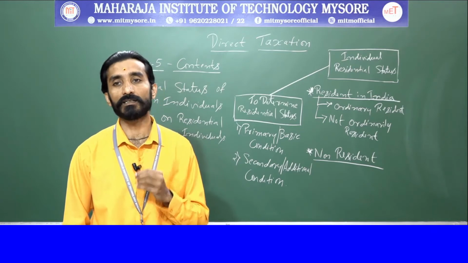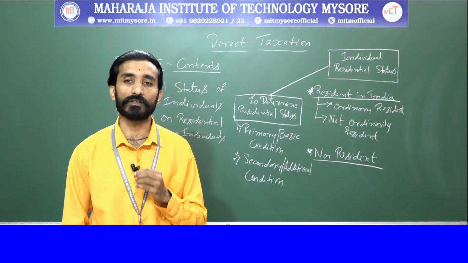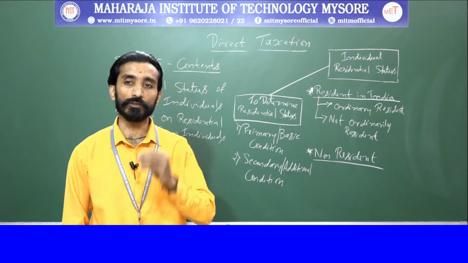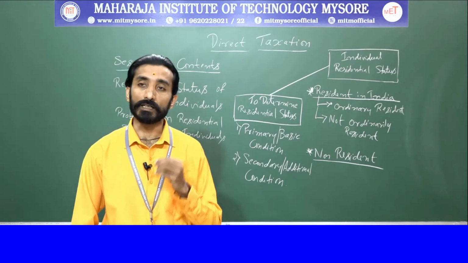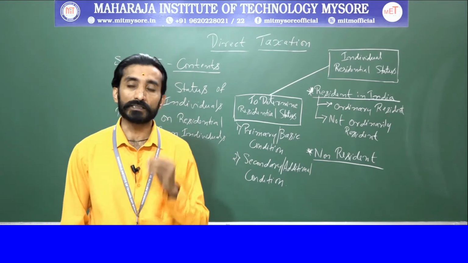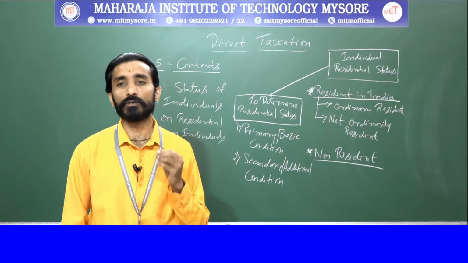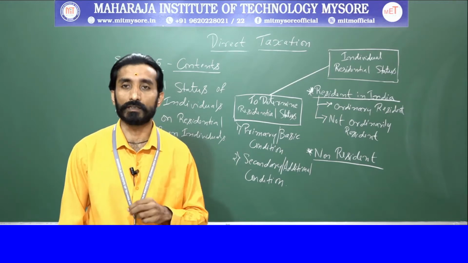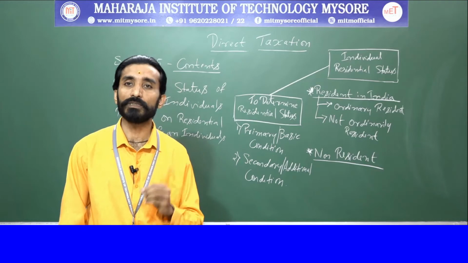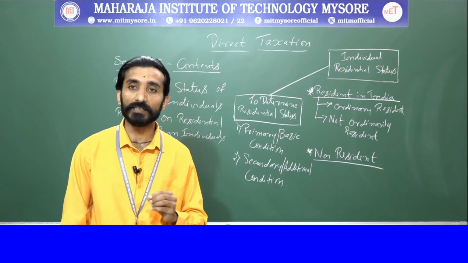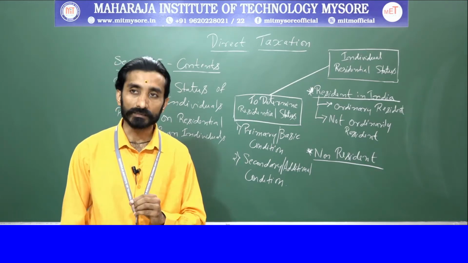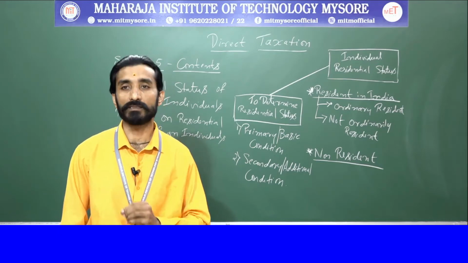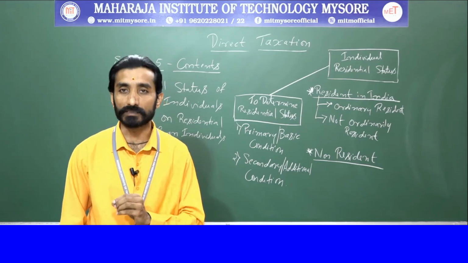Next thing is the additional condition, also called the secondary condition. So what do you mean by this additional condition? It says Section 6, subsection 6. Here also we come across two additional conditions. One is that he has been resident in India at least 2 years out of the 10 previous years immediately preceding the previous year.